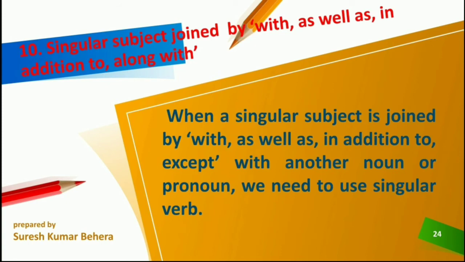We are coming to the next topic: a singular subject joined by with, as well as, in addition to, along with. When a singular subject is joined by with, as well as, in addition to, or except with another noun or pronoun, we need to use a singular verb.